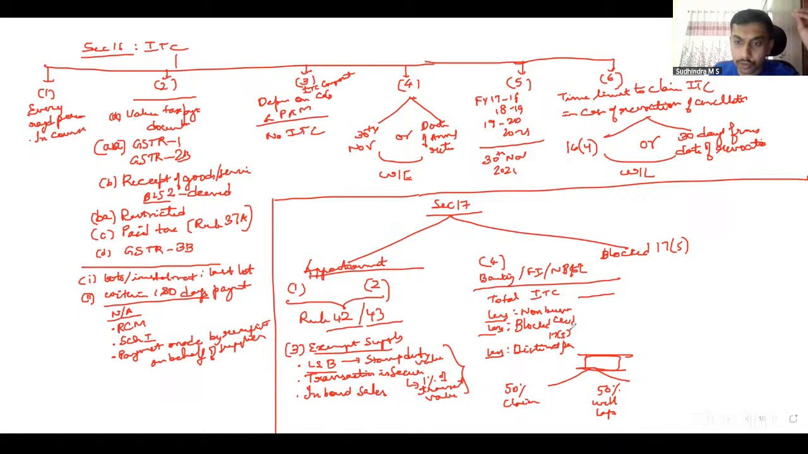Now, why did we remove these three? Because these two are 100% not allowed, and this is 100% allowed. So remove those and then the balance we are supposed to do 50-50. Are we clear? So for rule 42, rule 43, proportionate on what basis? Based on the exempt turnover and total turnover, the bifurcation would be done.